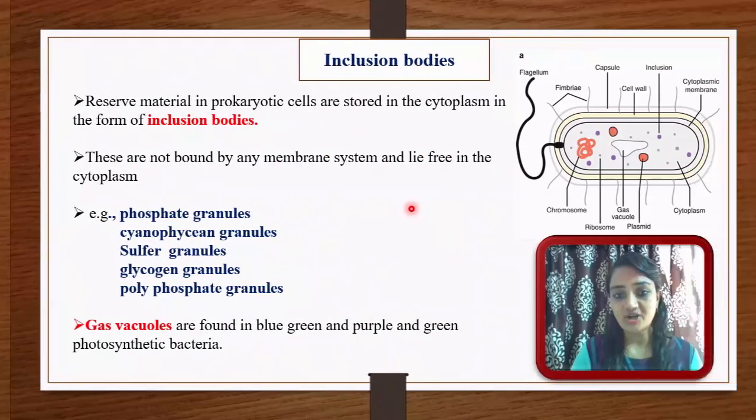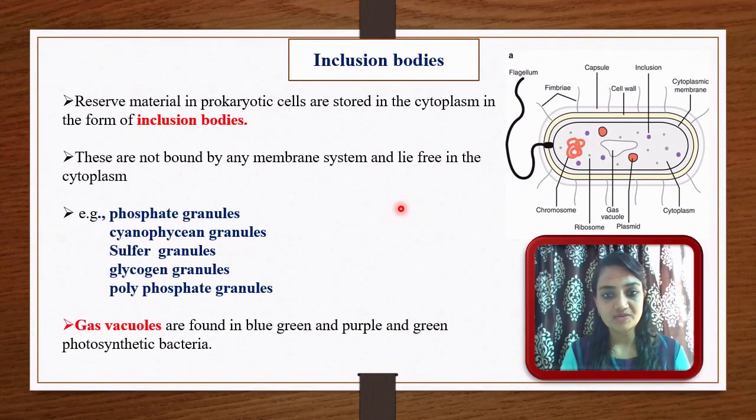Another topic is inclusion bodies. So let me try to explain what inclusion bodies are. Reserve material in a prokaryotic cell, which is unused material, is stored in the cytoplasm in the form of inclusion bodies. Let me repeat: reserve material in prokaryotic cells is stored in the cytoplasm in the form of inclusion bodies. These are not bound by any membrane system and lie free in the cytoplasm.